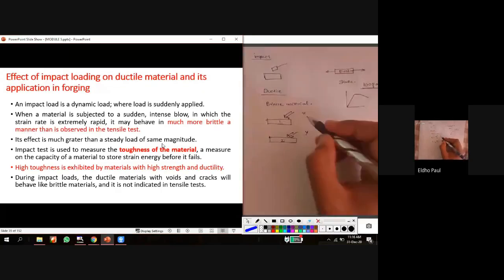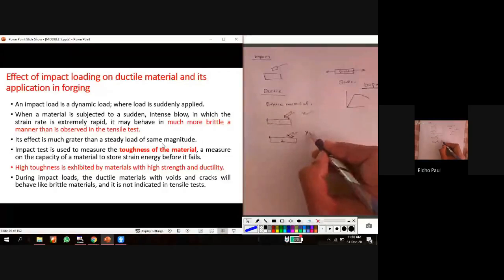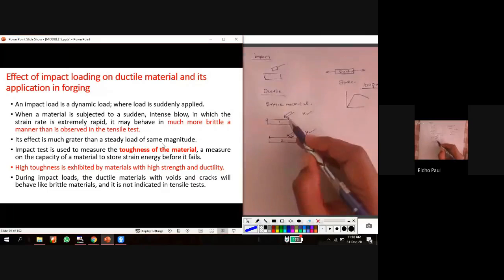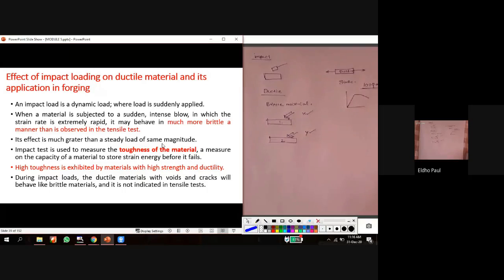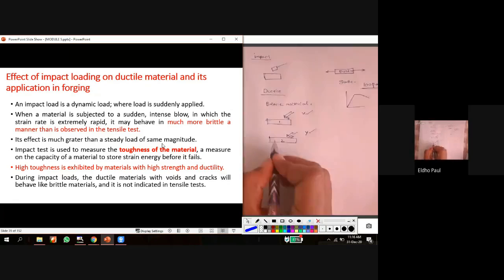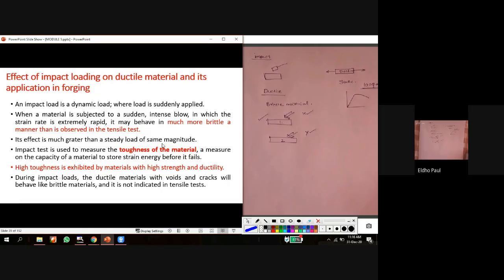So based on the amount of energy or impact load applied, we can measure the toughness. If one of these two materials has more energy absorbing capacity, then we can say it has more toughness. It will only fracture at a very much higher amount of impact load.